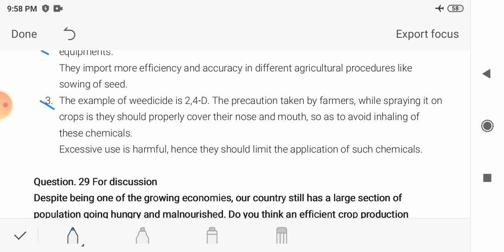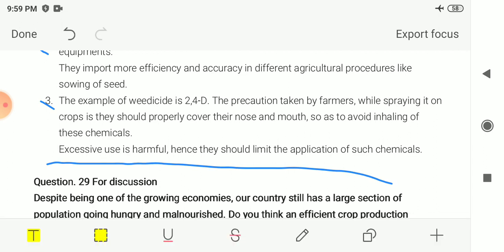If we are inhaling this kind of chemicals, that is dangerous to our health. So to prevent this, the farmer should cover his nose and mouth while spraying this on the crop. And excessive use is harmful, hence they should limit the application of such chemicals. So this is the answer for this.